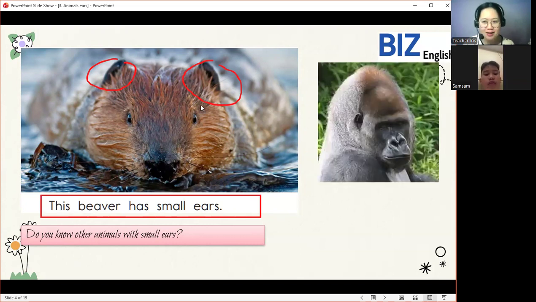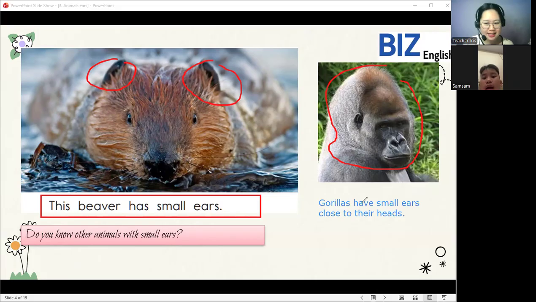How about this animal? What animal is this? Gorilla. Very good. One more time. Let's say gorilla. Gorilla. Yes. So now let's read. Gorillas have small ears close to their heads.